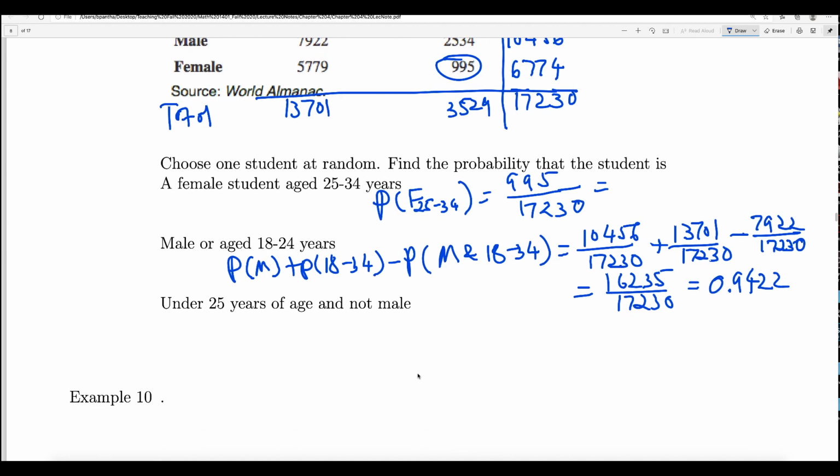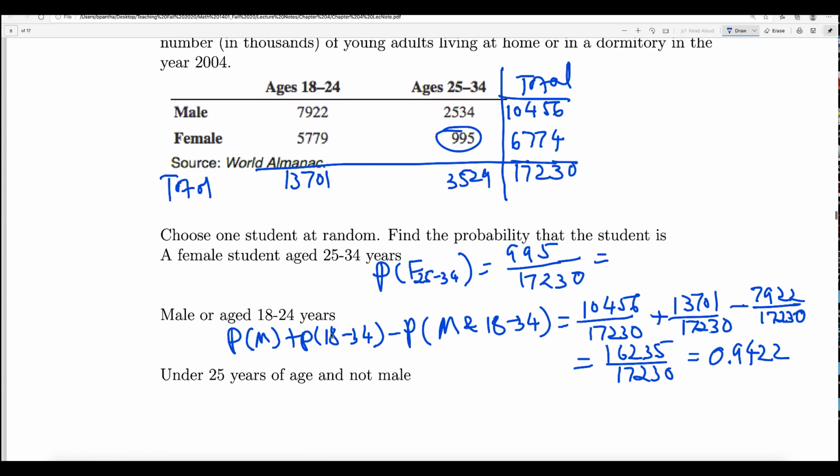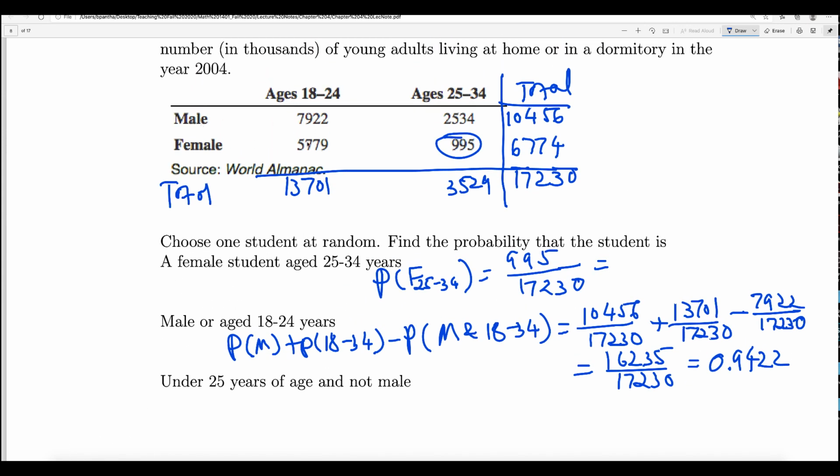All right, the next one is under 25 years of age and not male. And means you should find out the common, right? So not male means female, and under 25 years means that, right? So how do you find out that? It is basically the probability of, so under 25 years, okay, and then not male, that means the same as saying female, of 18 to 24 years, right? That's what it is saying. You see that? Not male means female here, and then under 25 years means the age group 18 to 24.